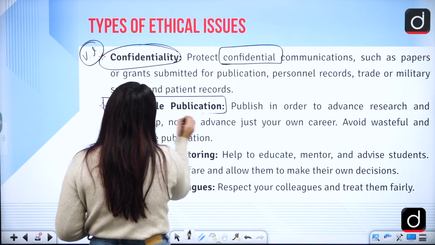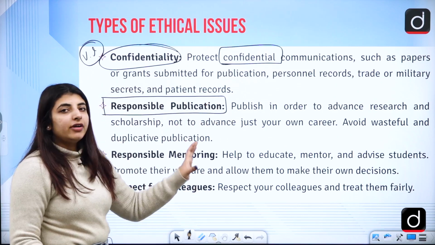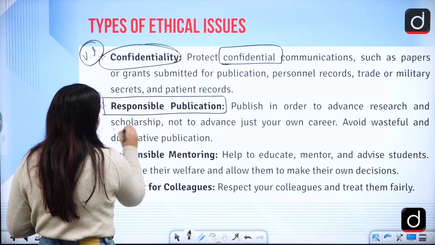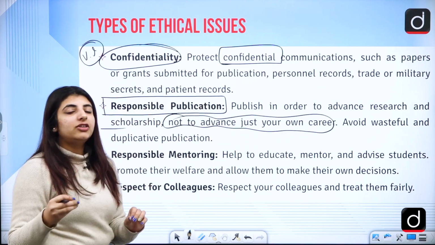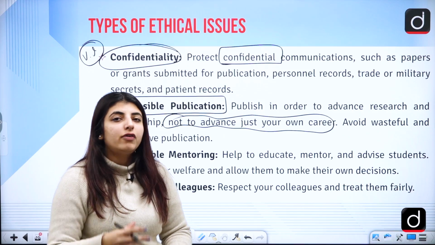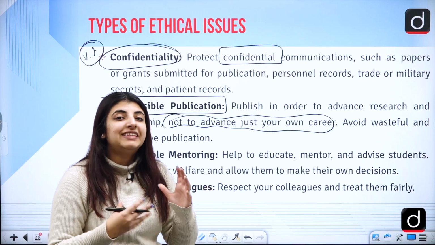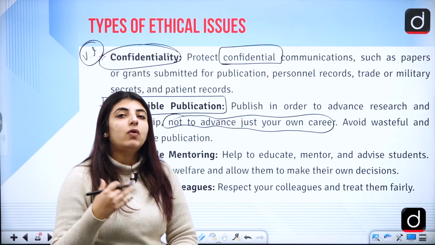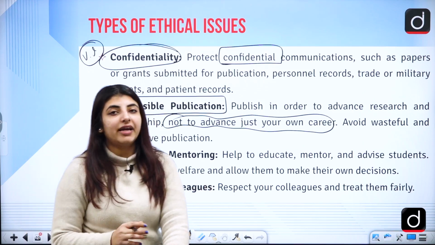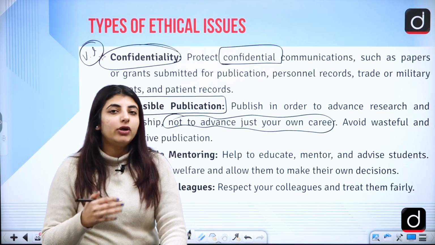Responsible publication. Publish in order to advance research and scholarship, and not just to advance your own career. That is, not just to publish it for the sake of that paper being shown on your CV or your resume, right? Do it because you want to contribute to the society, and that's why you are writing research papers. That's why you are doing research.